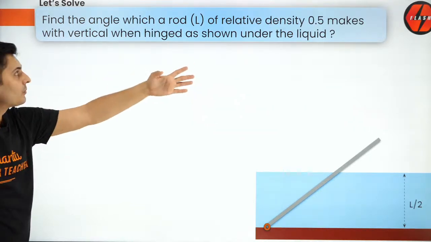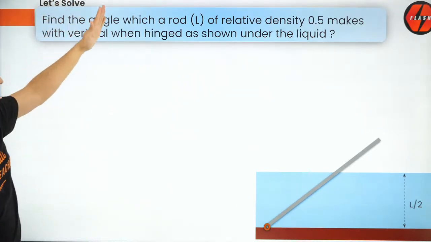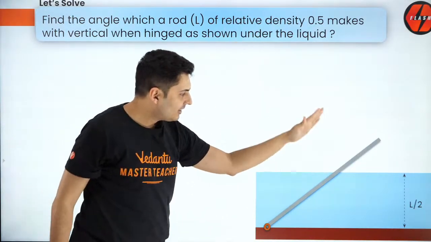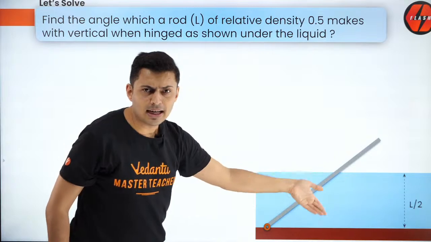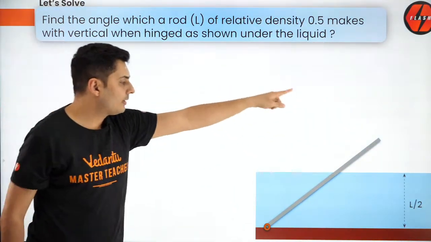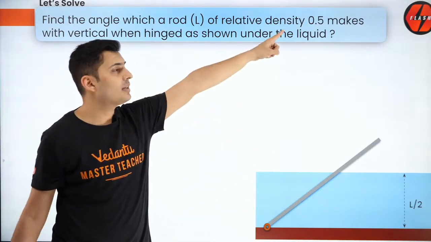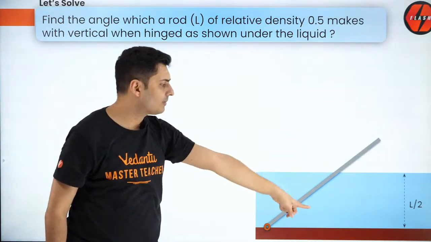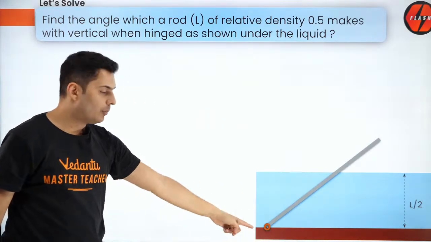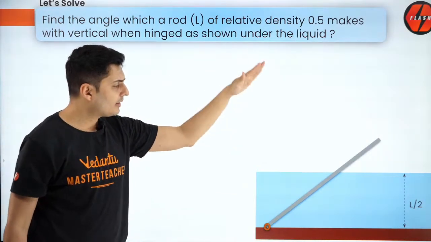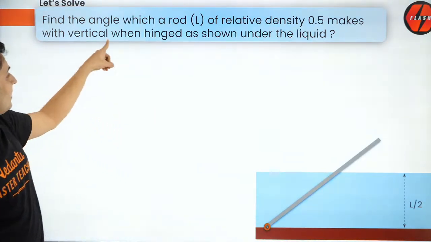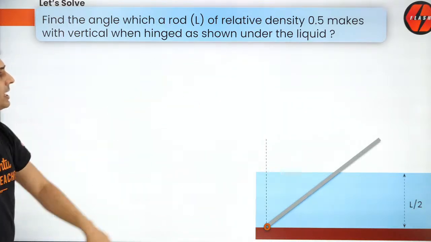Very interesting question. There is a rod which is hinged at the bottom of a bed, and the river or that lake or that pond has a height of L by 2, where L is the length of the rod. Now that rod's density is only half the density of the liquid. That means the rod wants to float, but it is also hinged at the bottom. So the rod is maintaining a kind of equilibrium somewhere, and the question is, find the angle which it makes with the vertical. That's the question.